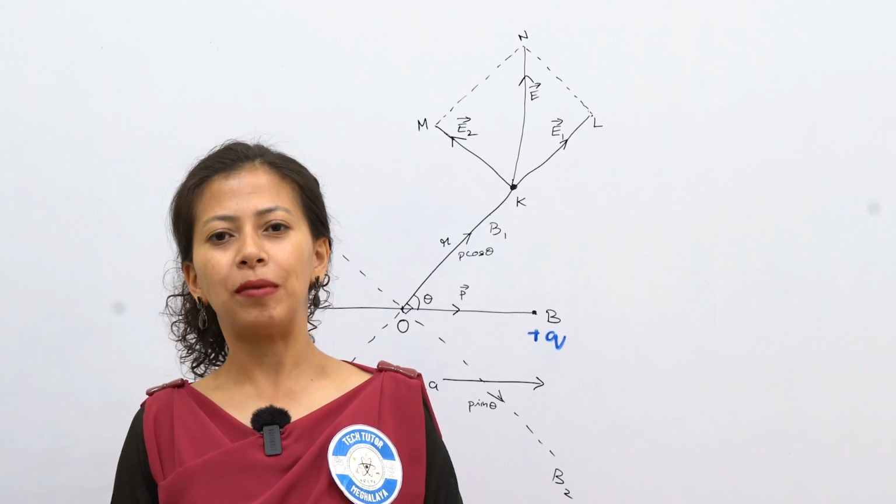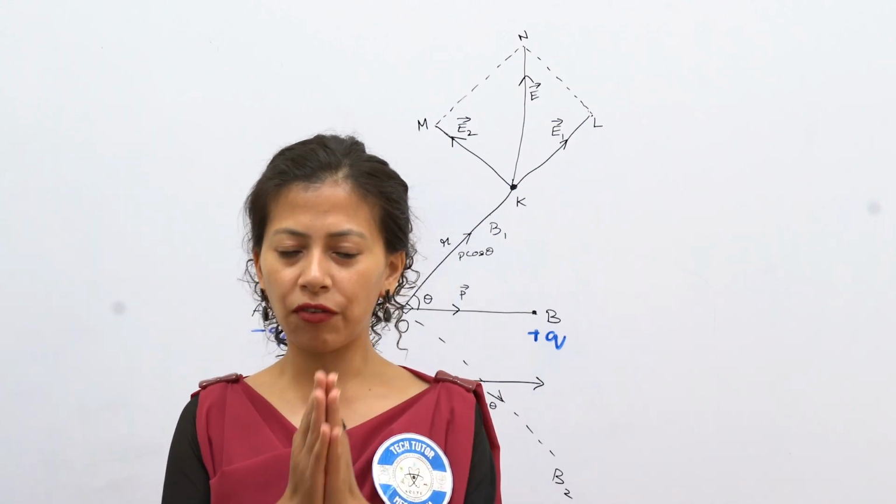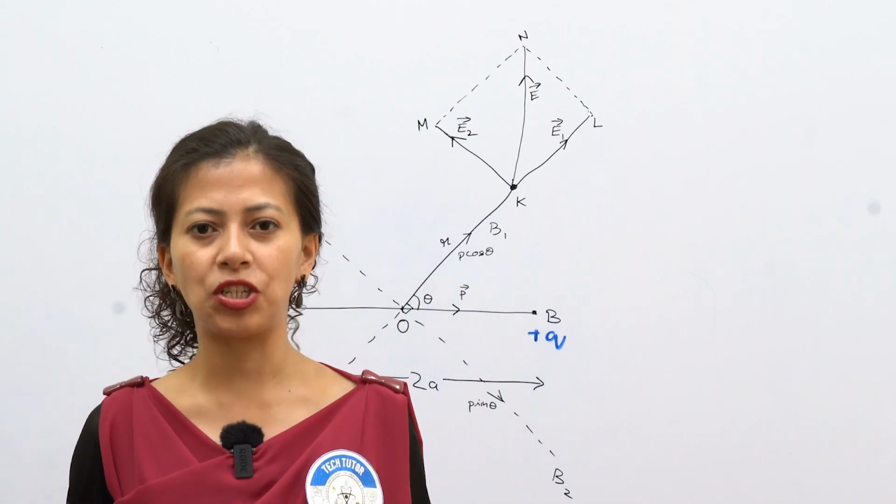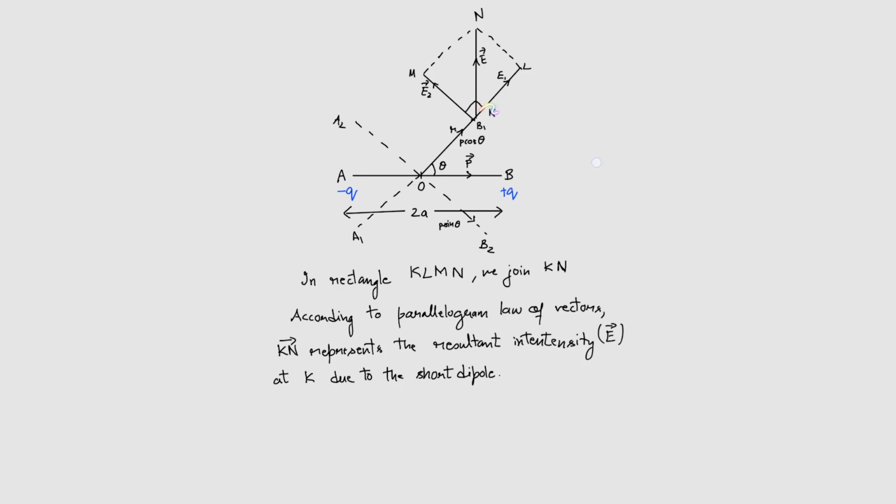So the resultant, our electric field E, is given by this formula.